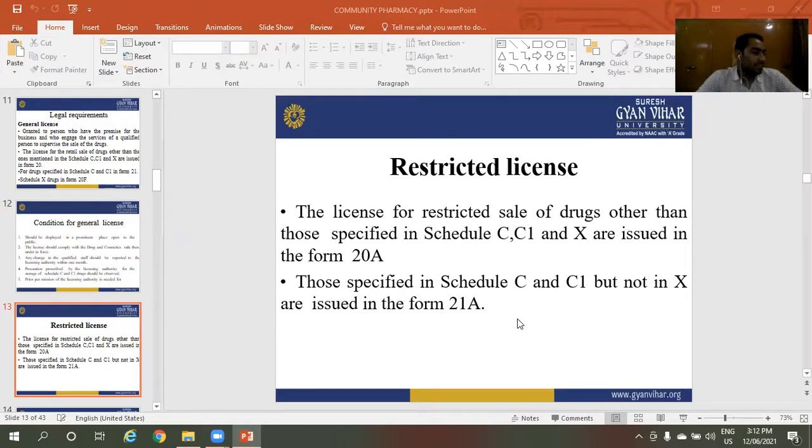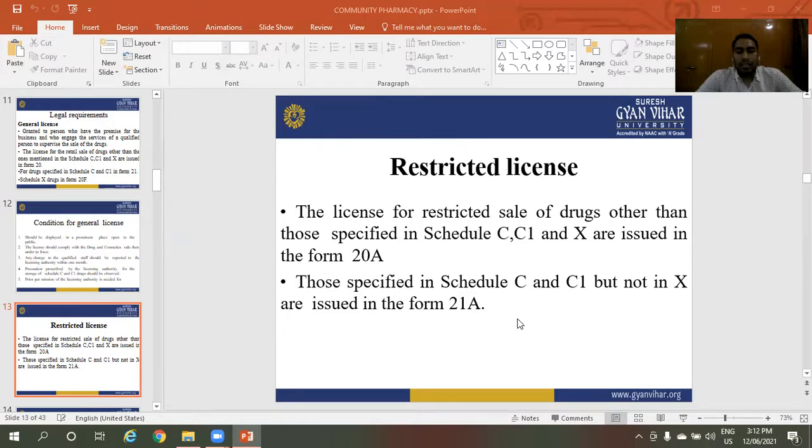Restricted license. The license for restricted sales of drugs other than those specified in Schedule C, C1 and X is issued in Form number 20A.